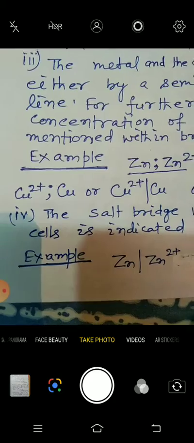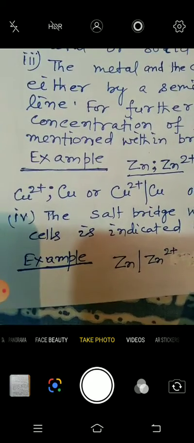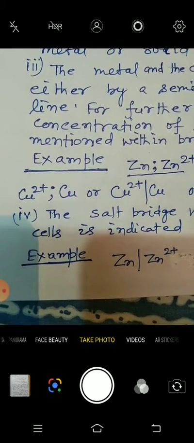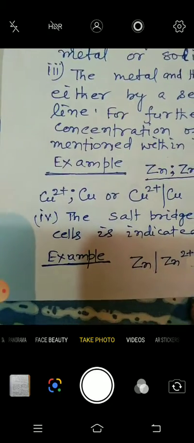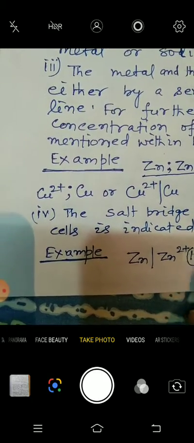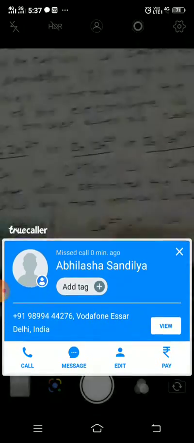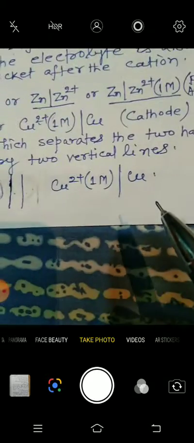This is the symbol of the salt bridge. 1 M. So this is the full representation of a galvanic cell.